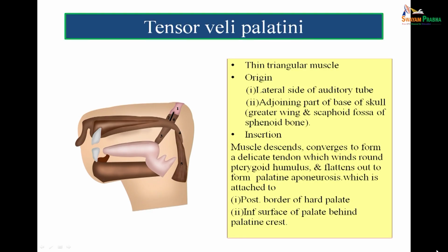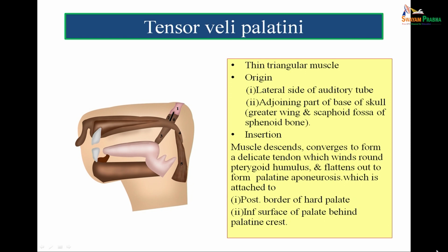Now, we come to the first muscle, that is the tensor veli palati. This muscle arises from the lateral side of the auditory tube. You can make out in the figure, there is a muscle arising from the lateral side of the auditory tube. As I read from the slide, tensor veli palati is a triangular muscle. Its origin is the lateral side of the auditory tube.